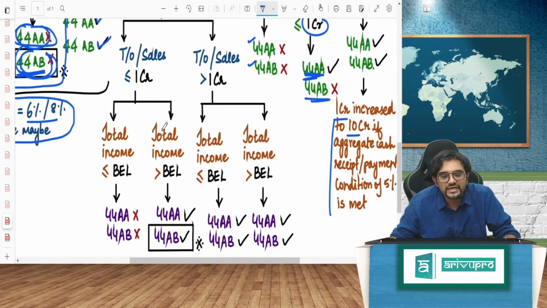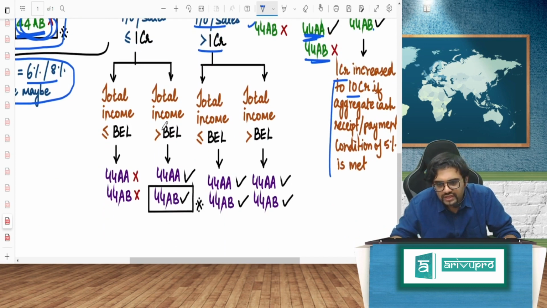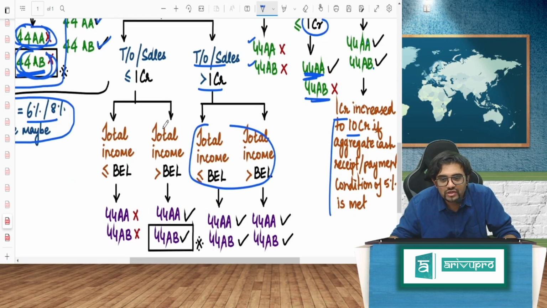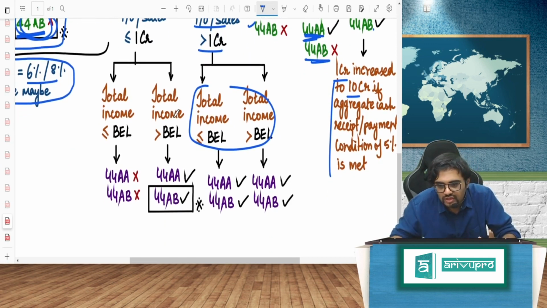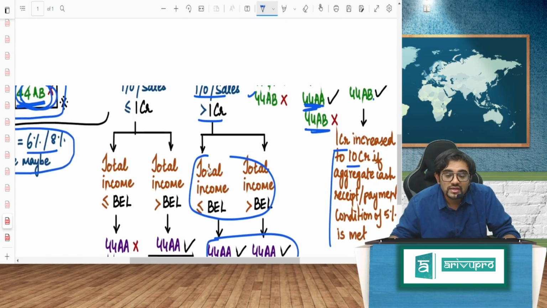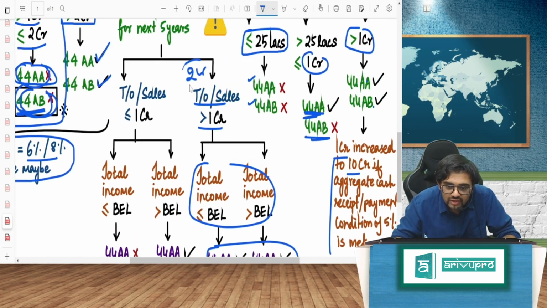Apart from that, again, if your turnover or sales is more than 1 crore, whether it is less than exemption limit, more than exemption, whatever, I don't care. If your turnover or sales is more than 1 crore, 44AA and 44AB both are required. That 2 crore benefit you will not get because you have opted out.